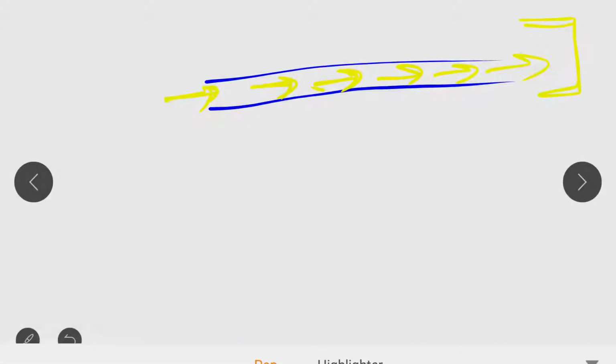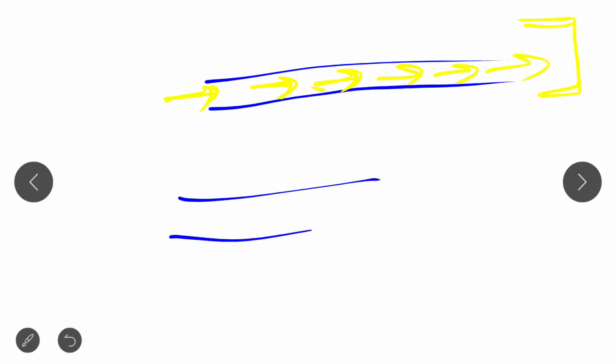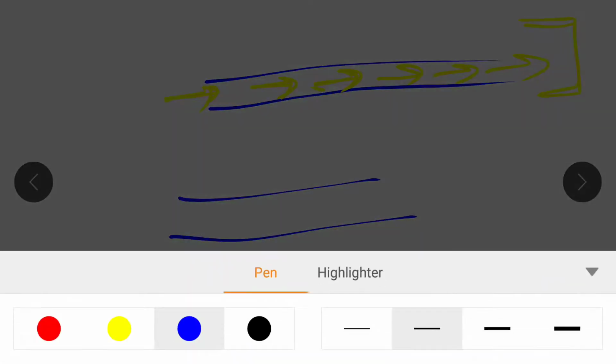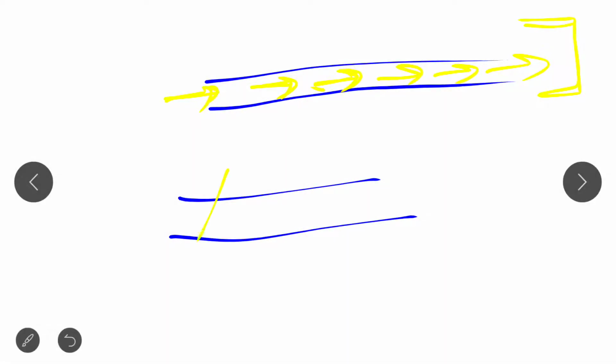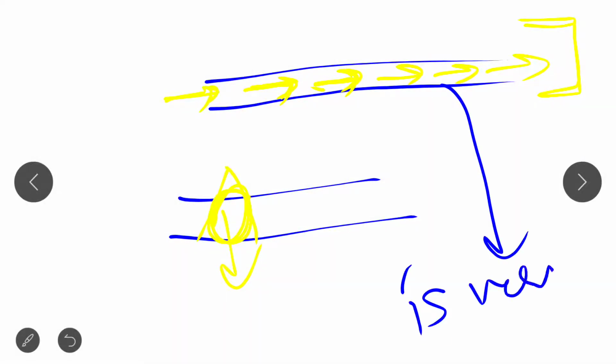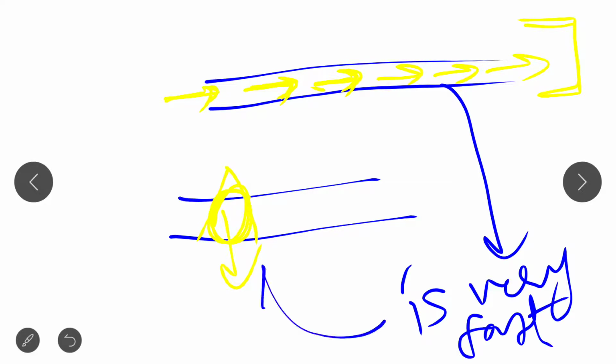Why? Because with a carrier protein, suppose this is a lipid bilayer, and this is a carrier molecule. It needs to bind to the solute, and only then can it transfer. But in case of channel, there is a channel in which the molecules easily get transported. So the transport rate in case of channel is very fast as compared to carrier-mediated protein.